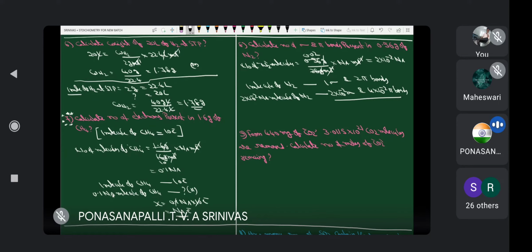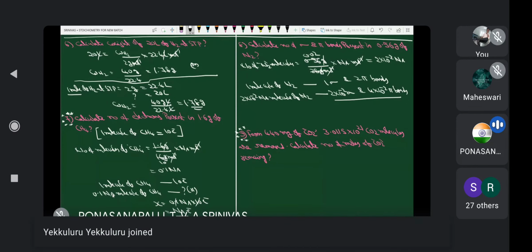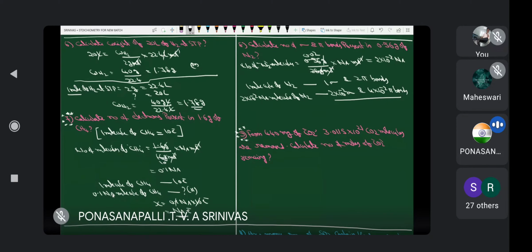Next. Again, this is a different one. From 440 milligrams of carbon dioxide, 3.0115 into 10 power 21 carbon dioxide molecules are removed. Calculate the number of moles of carbon dioxide. Initially weight is given. This is weight. What about this one? Molecules are given. Moles are asked.